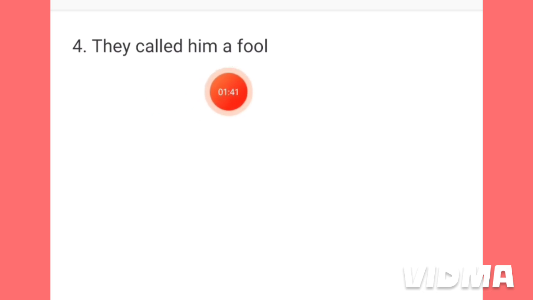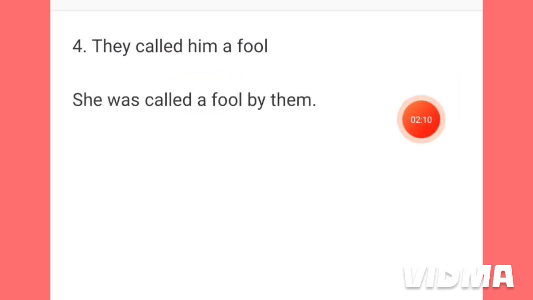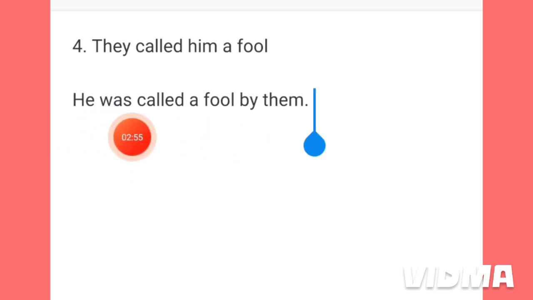So, we have to replace the word him only and make the passive voice of this sentence. This is the actual passive voice of the sentence. He was called a fool by them. You notice that a fool has been kept here in its position, and he is the subjective form of this word him.